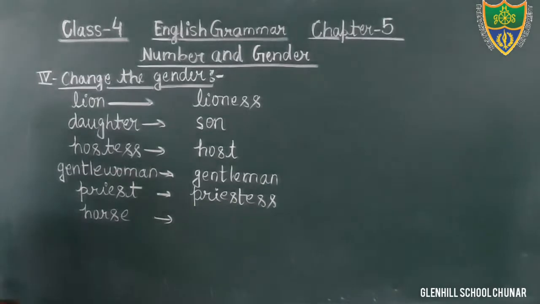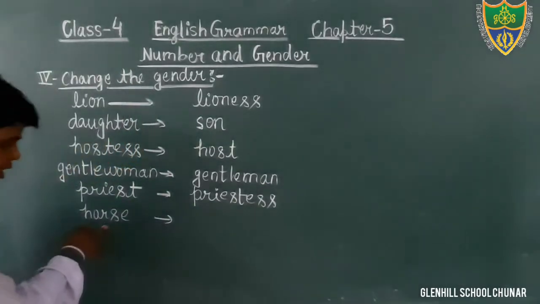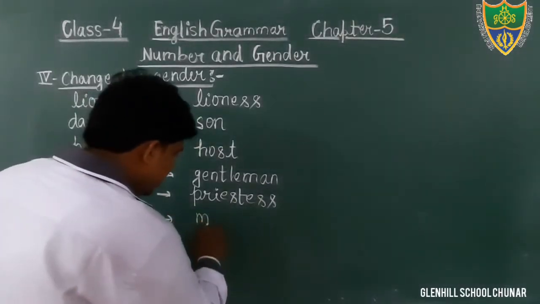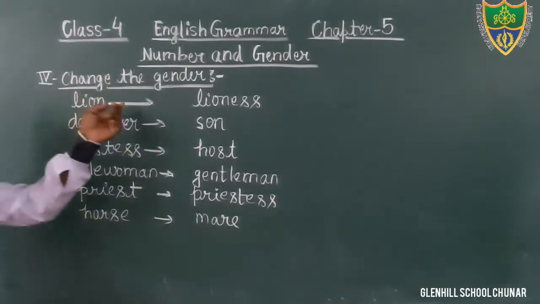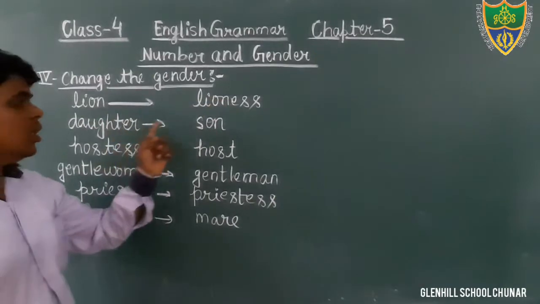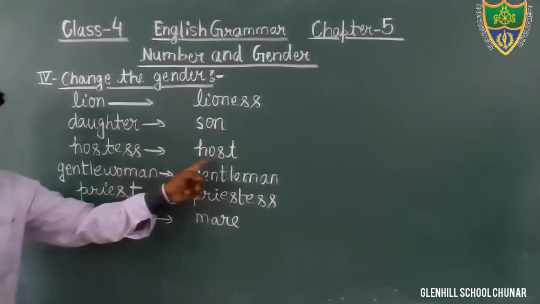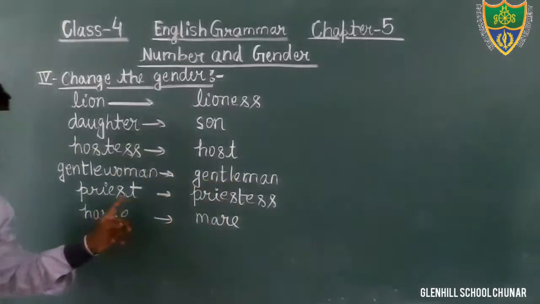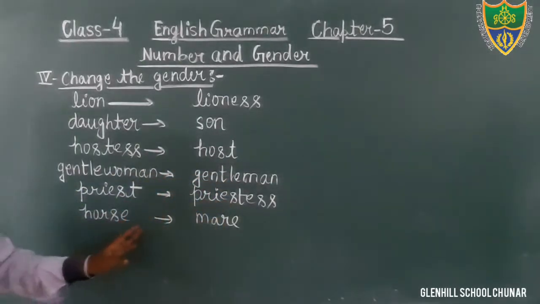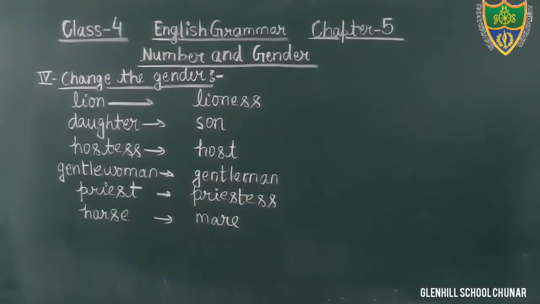Next, horse is given here, that is masculine gender. What would be the feminine gender of that? Mare. Okay students, so we can see here: lion, lioness; daughter, son; hostess, host; gentlewoman, gentleman; priest, priestess; horse, mare.